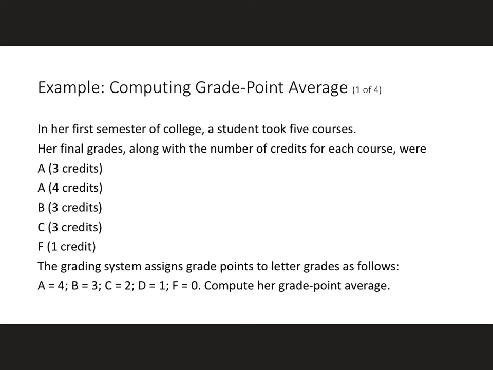And the grading system assigns grade points to letter grades as follows. So you can see A's give you 4 points, B's give you 3, C's give you 2, D's give you 1, and F's 0. So here we're going to compute her grade point average.